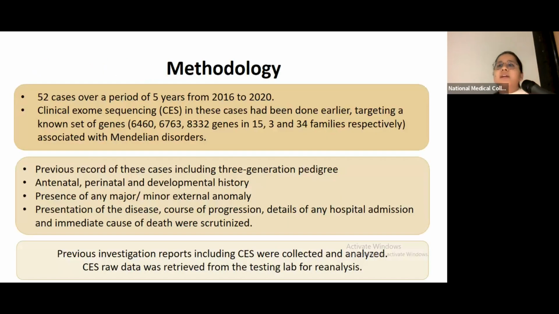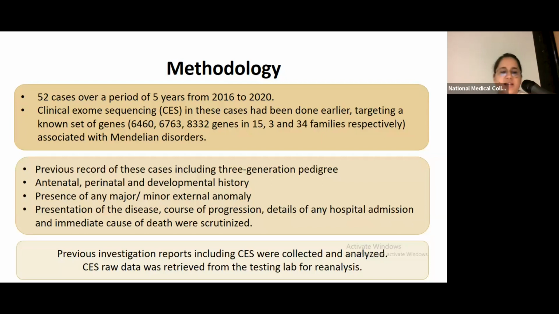Based upon our inclusion criteria, over the last 5 years we had 52 cases, and in all these cases clinical exome sequencing was already done earlier. Previous records of these cases, including a 3-generation pedigree, antenatal, perinatal and developmental history, and any minor or external anomaly were documented. We started with the entire history of the disease, how it occurred, the course of progression, any hospital admission, and immediate cause of death were scrutinized. In many cases, the parents did not have any document or medical record of the child. We also looked at the previous investigation reports if they were present, along with the clinical exome sequencing.